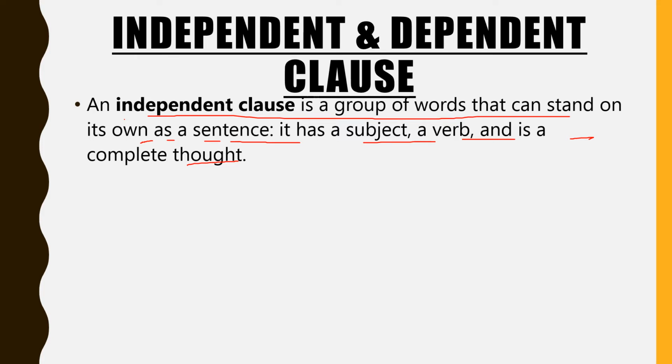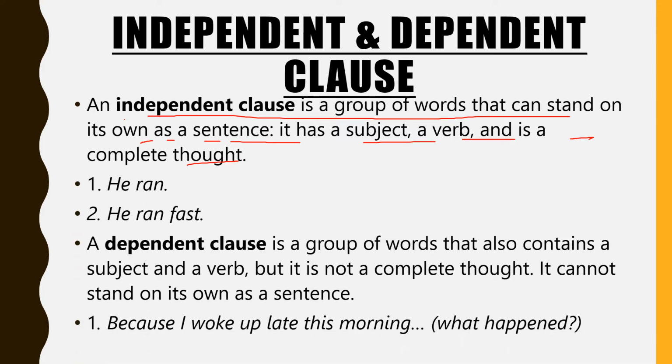So what is a dependent clause? Let's see. A dependent clause is a group of words that also contains a subject and a verb, but it is not a complete thought. It cannot stand on its own as a sentence. So independent is a sentence which is independent.